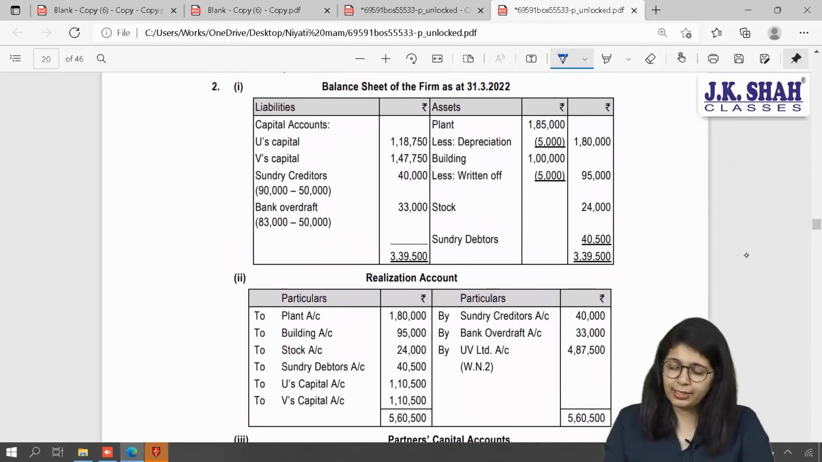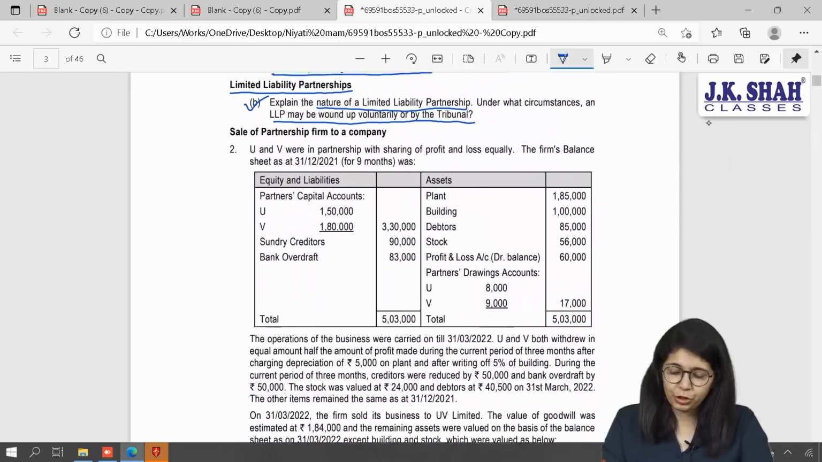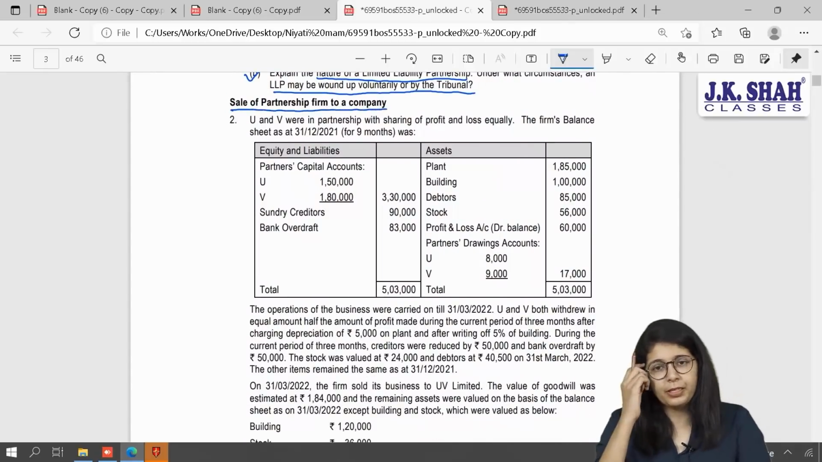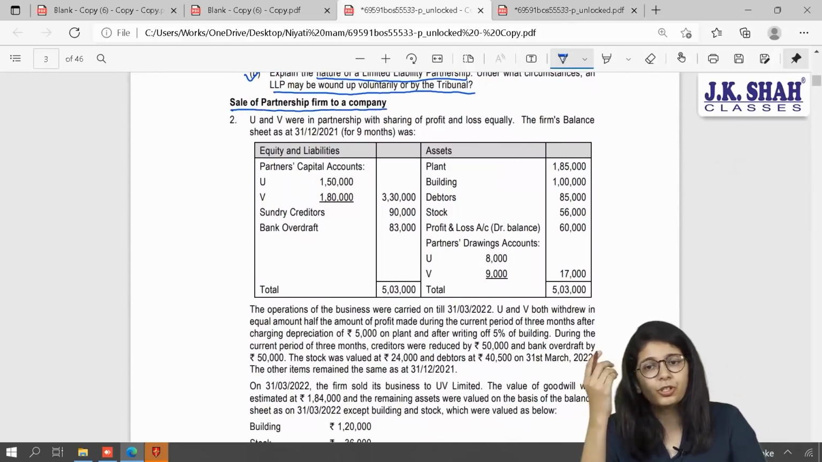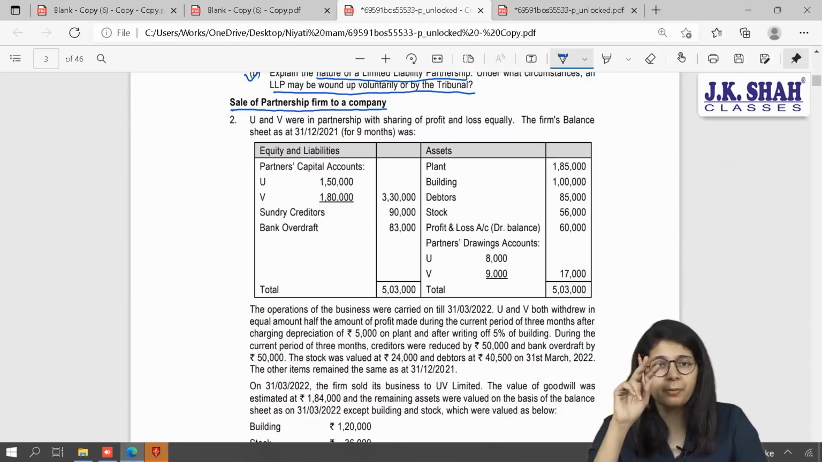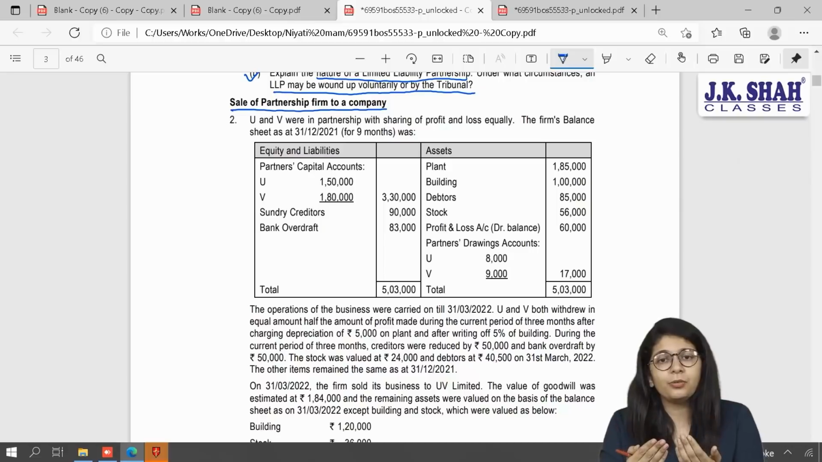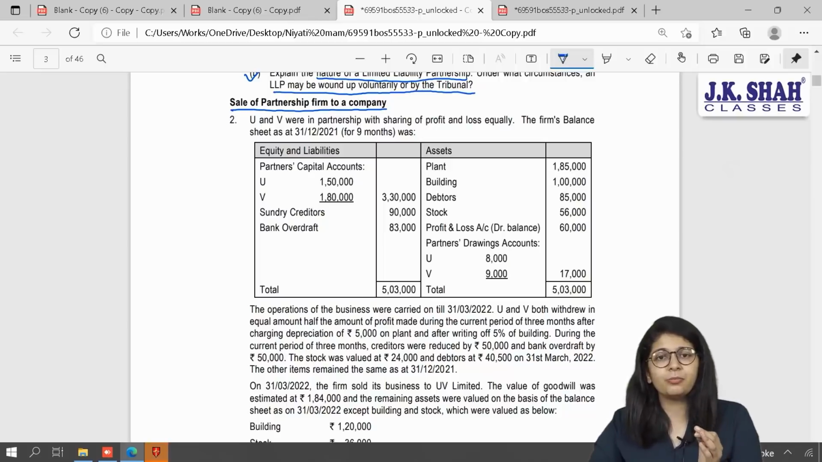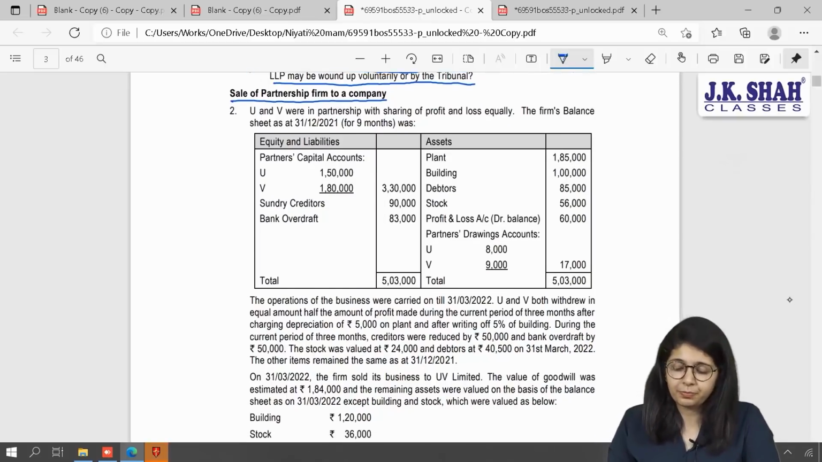Let us come to our next practical sum. Question number 2. It is based on sale of partnership firm to a company. Now beta, this is your conversion chapter, converting partnership into a company. When partners are getting converted into a company, basically they are selling all its assets and liabilities to the company. So the company has to pay something in return, and what is that something called? Purchase consideration. Let us see the sum.